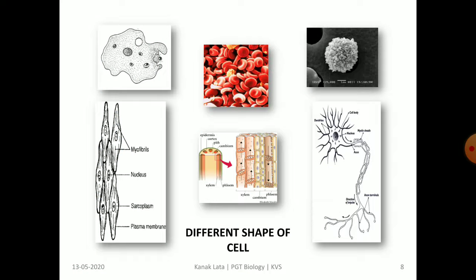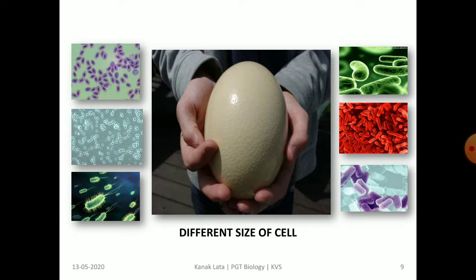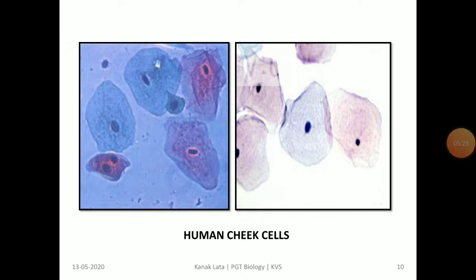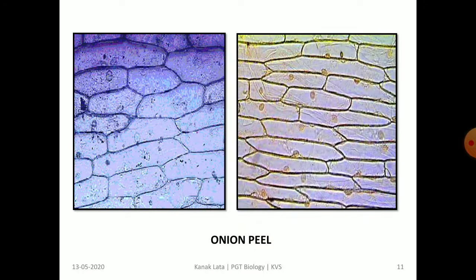The given figure indicates different shapes of the cell. Try to find out the name of these cells. Okay, children? Here again are different sizes of cell. Again you try to find out the name of these cells. This is a human cheek cell which may be observed under microscope in laboratory. This is onion peel and this can also be observed under microscope.